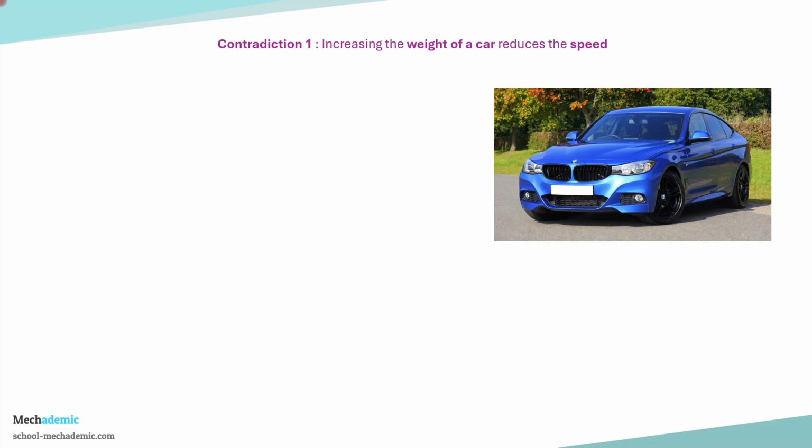Some ways are listed over here, using the TRIZ principles to demonstrate how TRIZ can be used to solve problems derived from contradictions. So one way of solving the problem is making the torque and power dynamic. Instead of having it fixed, it can be increased or decreased based on the weight of the car. That is just one of the possible solutions which can be used.